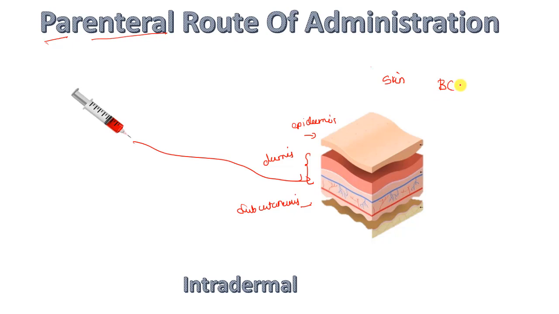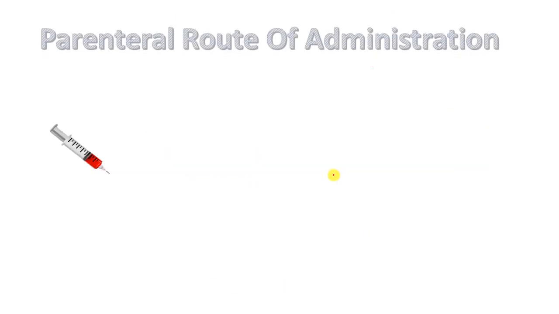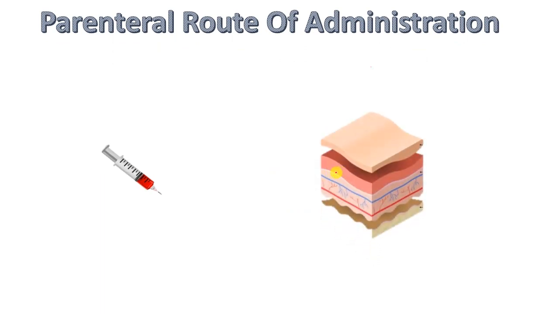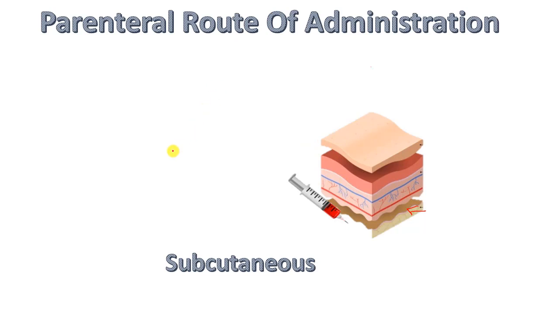Maybe BCG vaccine is given through this dermis, then smallpox vaccine is given through the dermis region. So injection goes to this dermis part. Okay. Then another parenteral route of drug administration is this subcutaneous region. Now the drug is given in the subcutaneous region. So this is called subcutaneous. Example is protamine zinc insulin, which is given through this route. This is a subcutaneous injection.